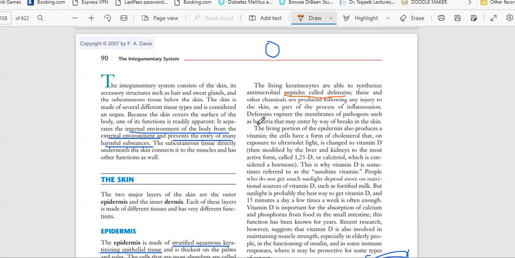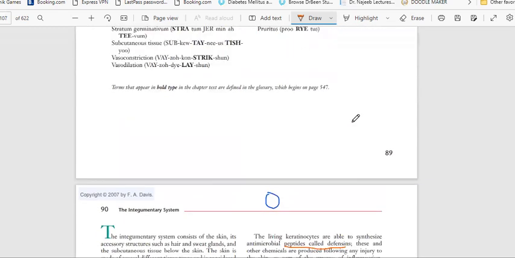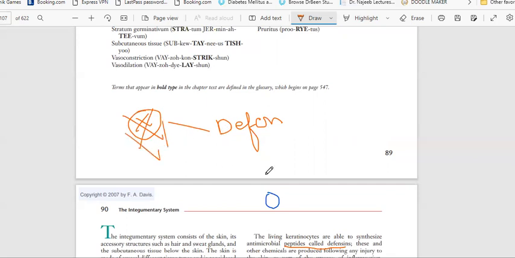As part of the process of inflammation, defensins rupture the membranes of pathogens such as bacteria that may enter by way of breaks in the skin. If it enters into our skin, what will happen? If bacteria enter, our keratinocytes produce defensin, and the defensin will kill that bacteria, rupture it and kill it. So in that process inflammation occurs. We will have inflammation.